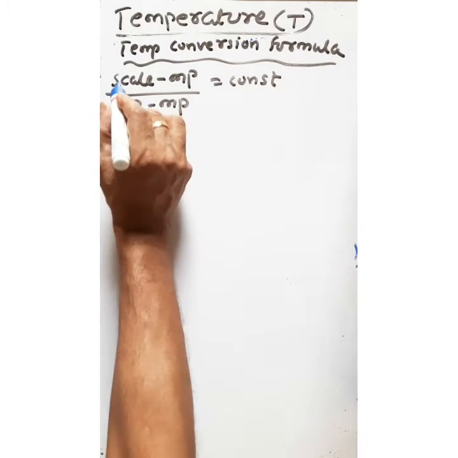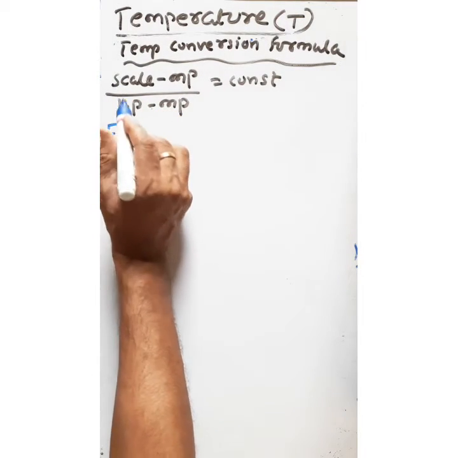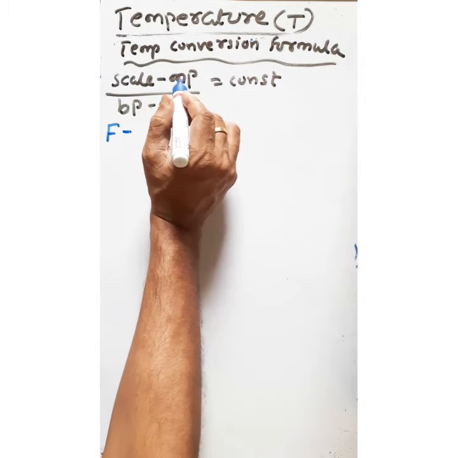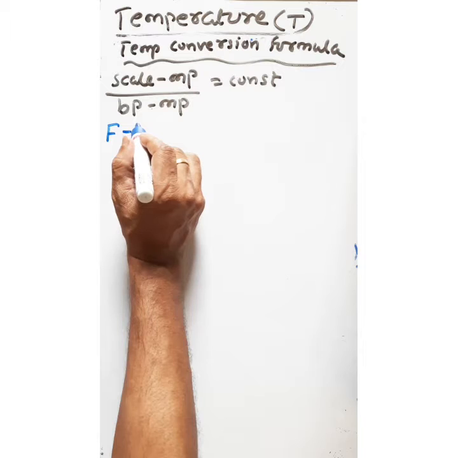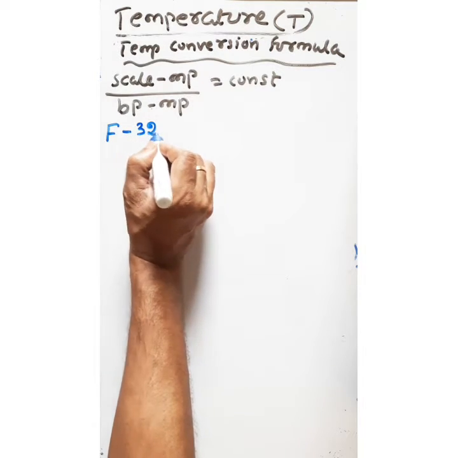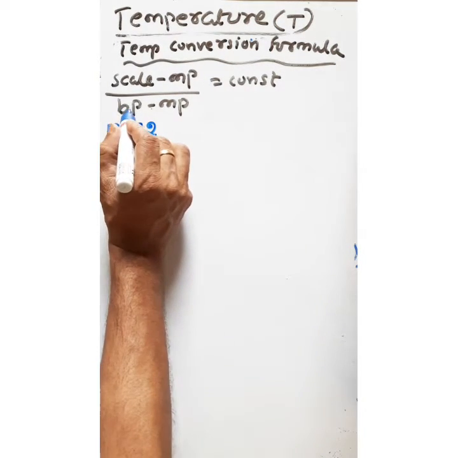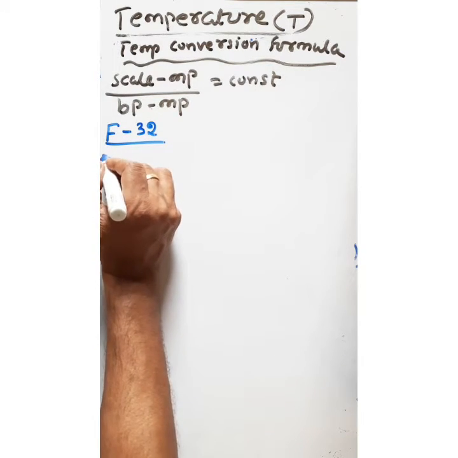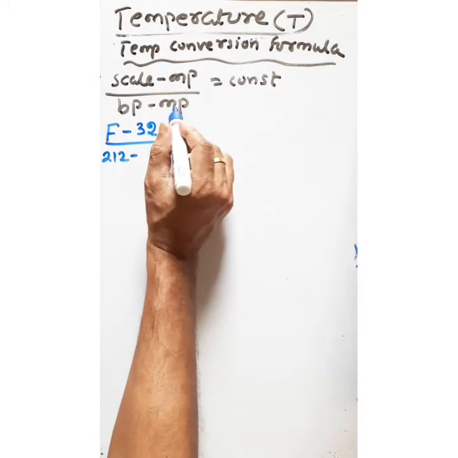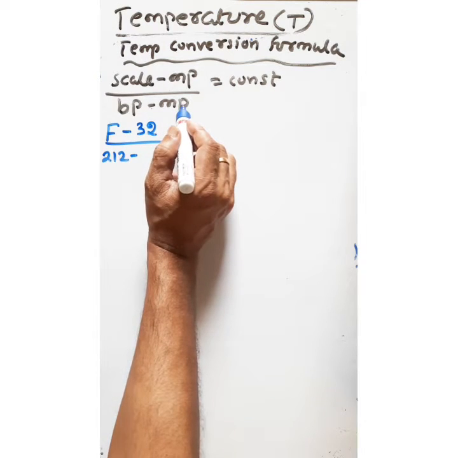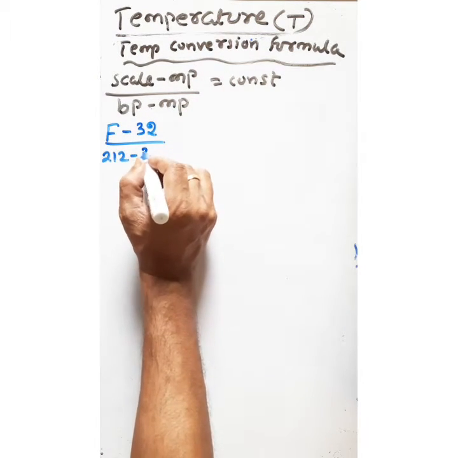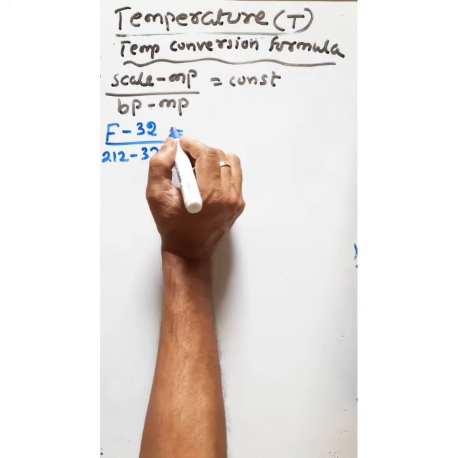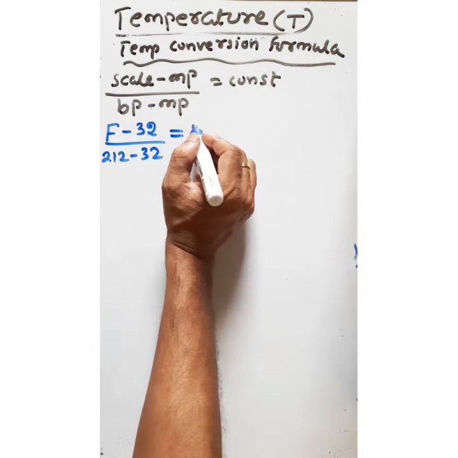Suppose we take the Fahrenheit scale. I will write F, the Fahrenheit reading, minus the melting point of water in Fahrenheit, which is 32, divided by the boiling point of water in the same scale, 212, minus the melting point 32. This remains constant in the Kelvin scale also.